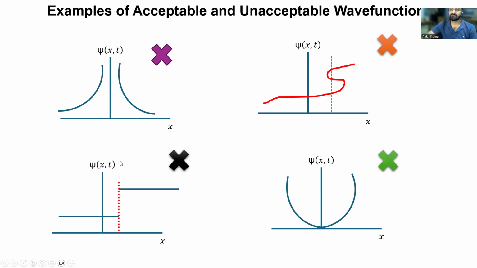So these were examples of acceptable and unacceptable wave functions. From these examples we learned that the wave function must remain finite, continuous, single valued, and normalizable, and that is applicable for the derivative as well.